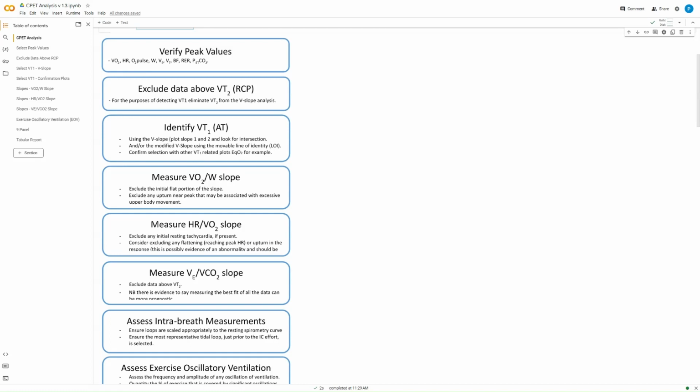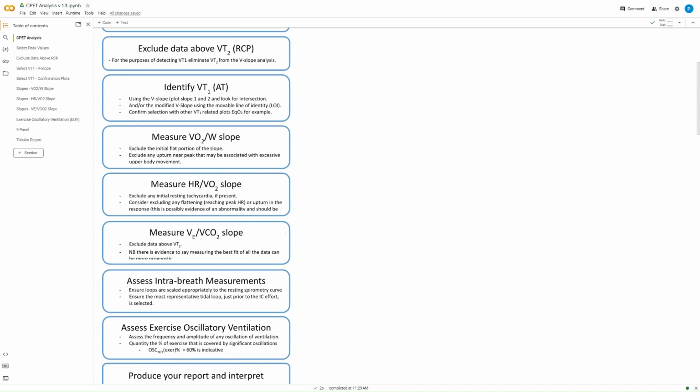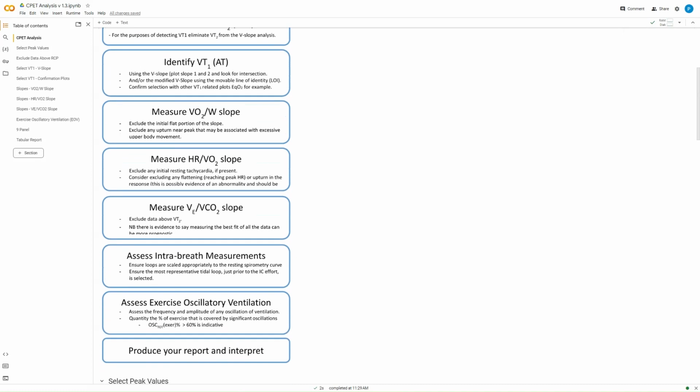We'll look at excluding data above the respiratory compensation point, ventilatory threshold 2, for the sake of making it easier to identify VT1. We'll then go on and identify VT1. We'll look at the different slopes and measure those. In a normal exercise test, you would then go and look at things like the intra-breath measurements, the exercise oscillatory ventilation, and you might also look at things like the invasive blood gases. We don't have the facility for those last few sections yet on this program. It's something I'm working on, but I'm not there yet.